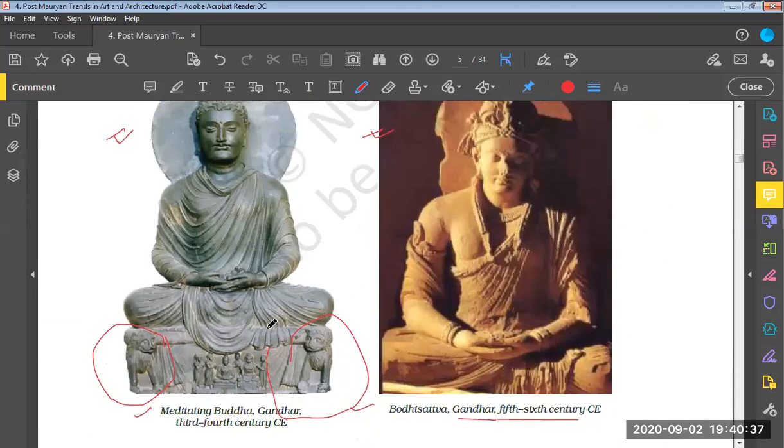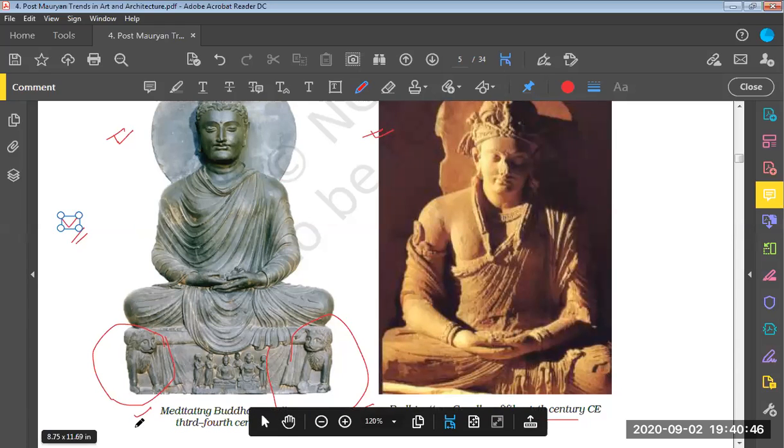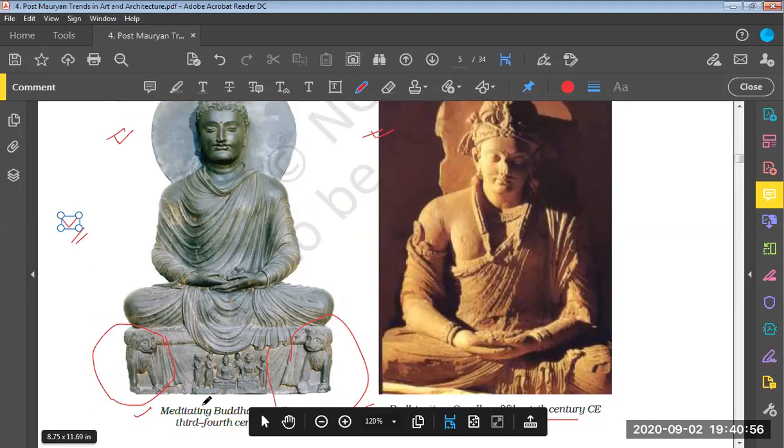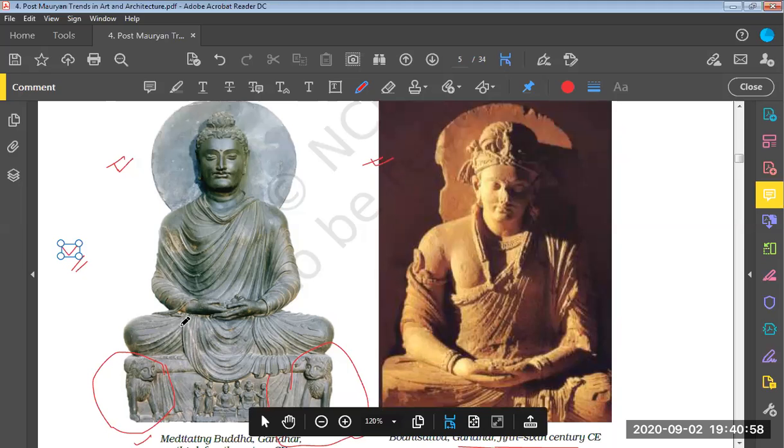The next image shows a meditating Buddha. I'm talking about the image on the left side. It is a meditating Buddha at Gandhara, and it belongs to the 3rd century CE. Here Buddha is sitting in Dhyana Mudra.